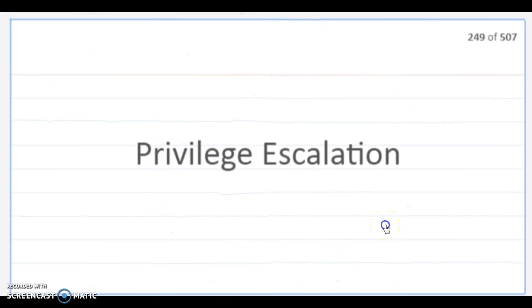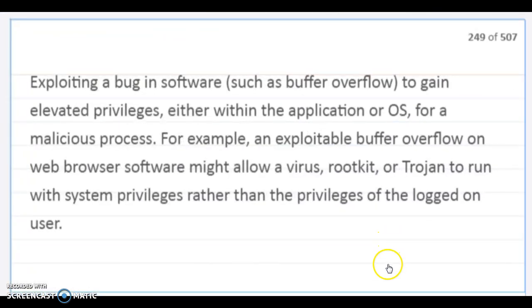Privilege escalation. Exploiting a bug in software, such as a buffer overflow, to gain elevated privileges either within an application or operating system for a malicious process. For example, an exploitable buffer overflow on web browser software might allow a virus, rootkit, or Trojan to run with the system privileges rather than the privileges of the logged on user.